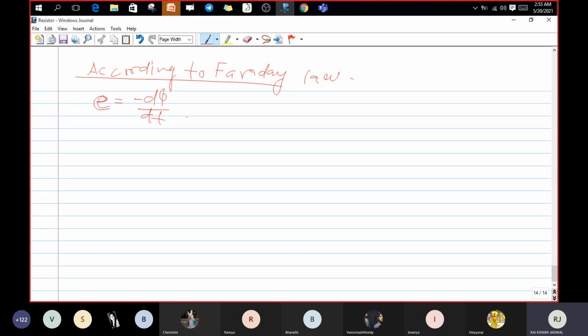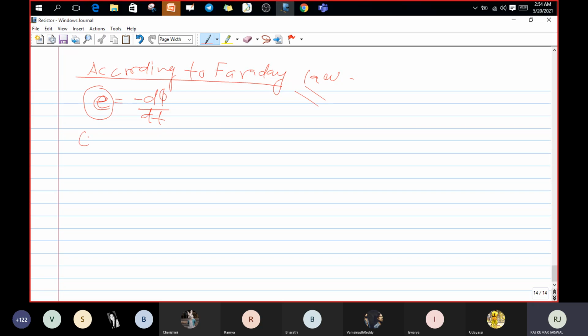This EMF only will generate the current. Then E equals minus d phi by dt according to Faraday's law. We know the concept: EMF equals minus d phi by dt, meaning the rate of change in flux equals EMF.